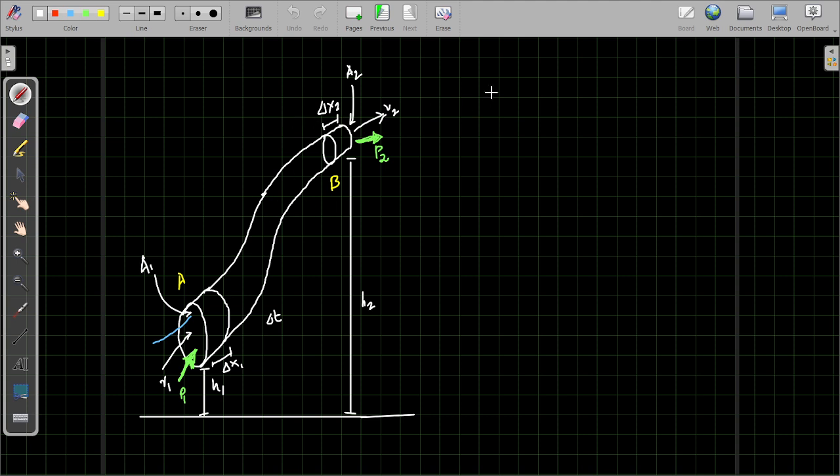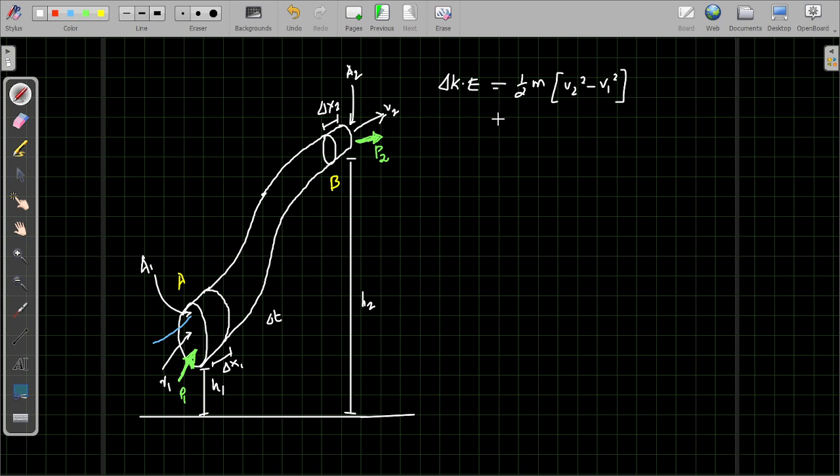In order to do that, let us first see what the change in kinetic energy is. The change in kinetic energy will be half m (v2 square minus v1 square). For the mass we can use the equation of continuity.